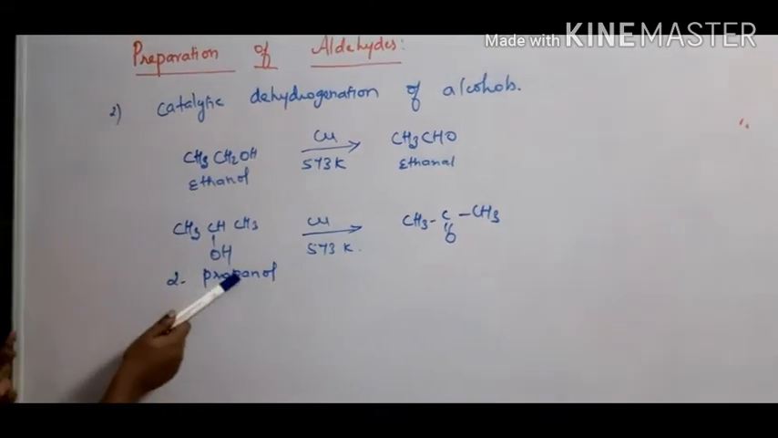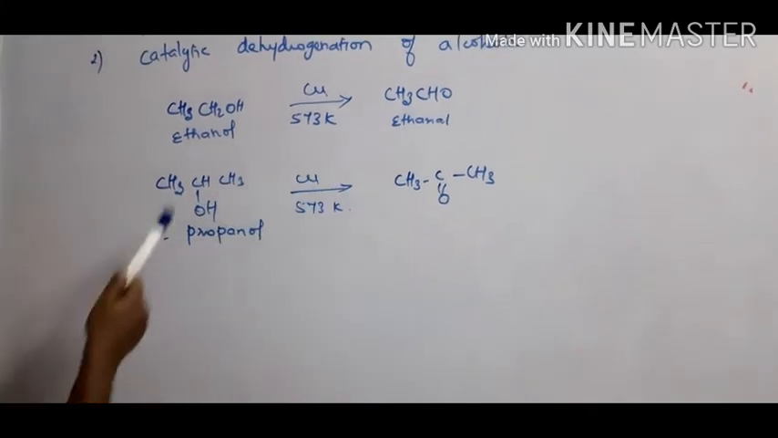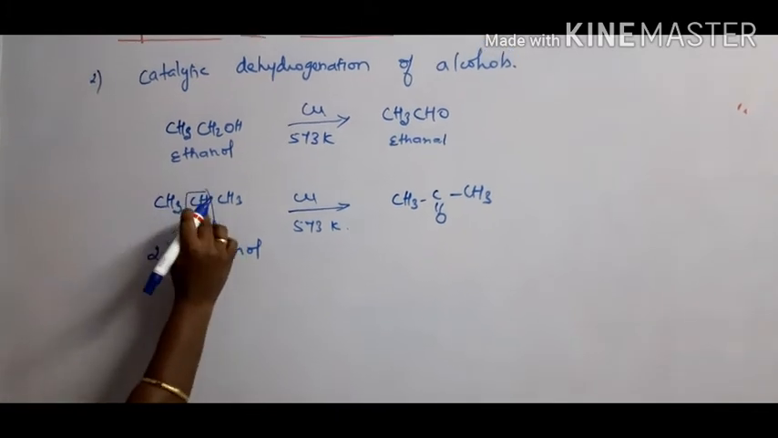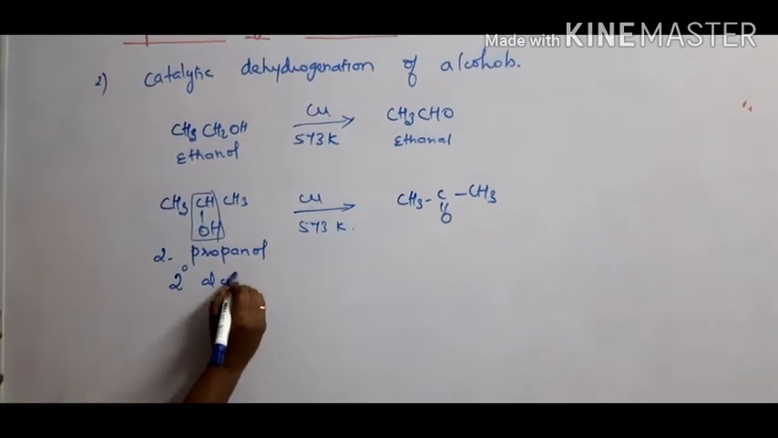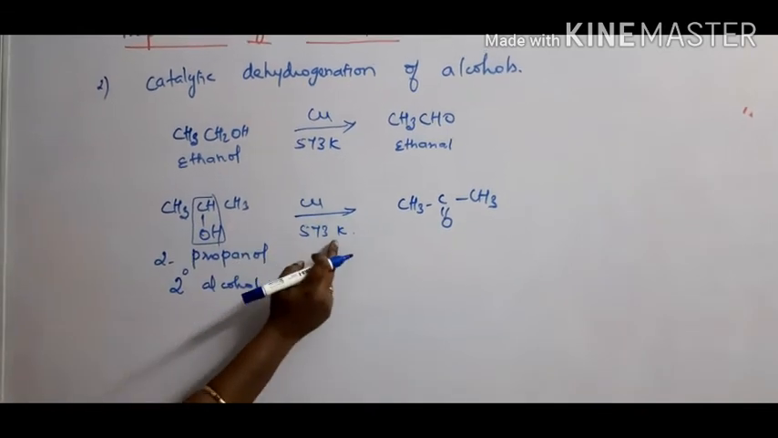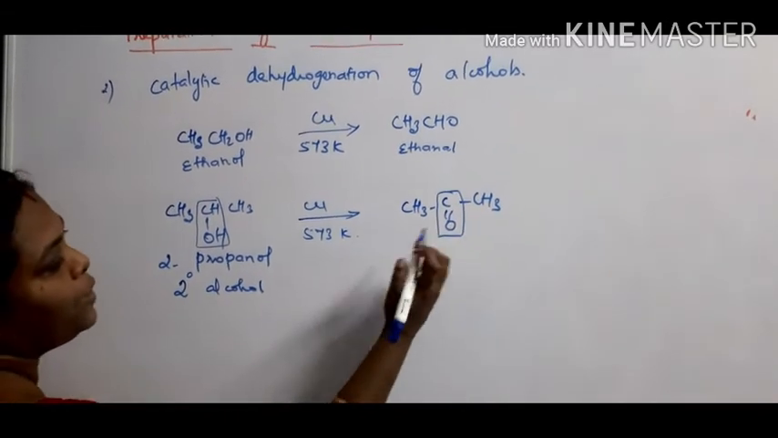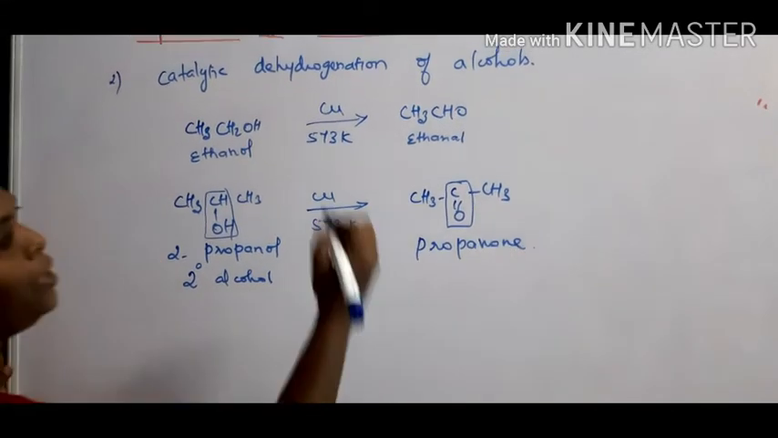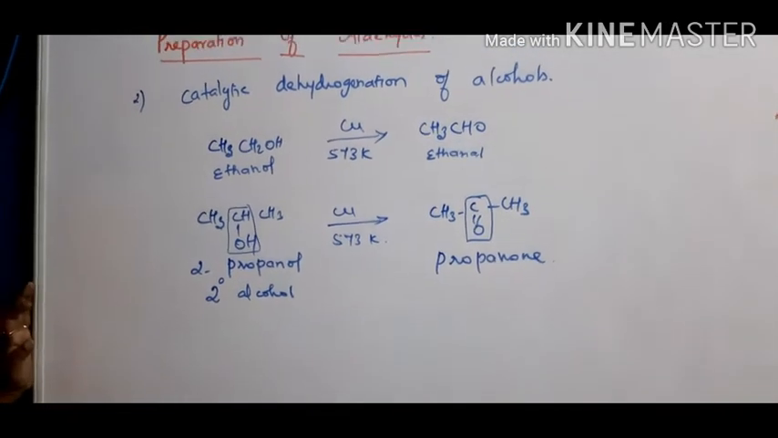So a primary alcohol, by passing its vapors over copper at 573 Kelvin, gives an aldehyde. Here, isn't it a secondary alcohol? Two methyl groups are attached to the carbon which is attached to the functional group. Therefore, we call it a secondary alcohol. Isopropyl alcohol, by passing its vapors over a copper catalyst at 573 Kelvin, gives a ketone. Here the carbonyl group is attached to two methyl groups, which we call a ketone, named propanone.